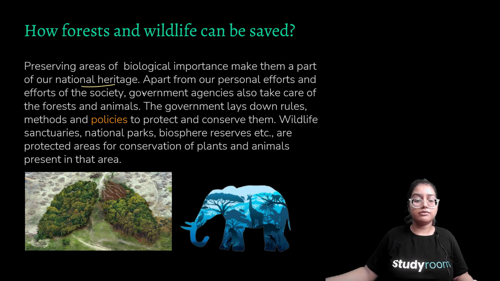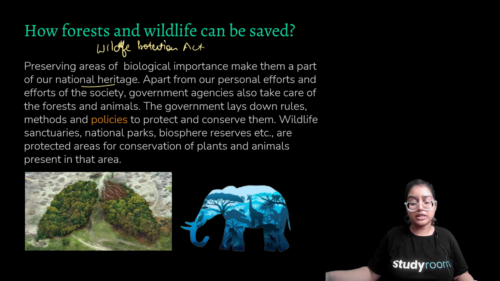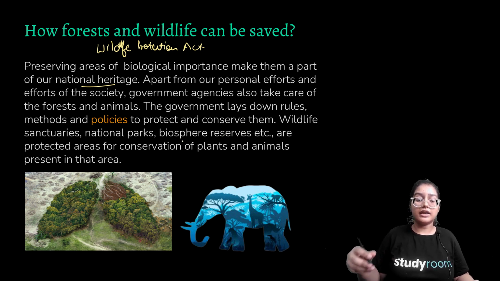Apart from our personal efforts and efforts of the society, government agencies also take care of the forest and animals. The government lays down several methods, there are several acts and several policies. For example, for wildlife, there is the Wildlife Protection Act and the Forest Acts. So there are several laws and policies which protect or conserve them. By building wildlife sanctuaries, national parks, and biosphere reserves, we can save these special categories of forest and wildlife by building special areas for them.